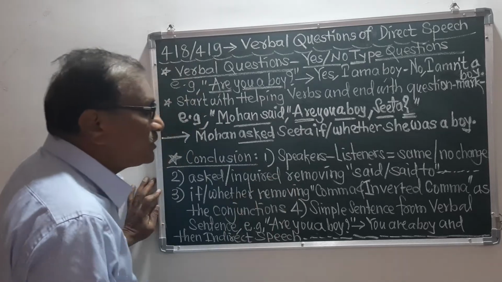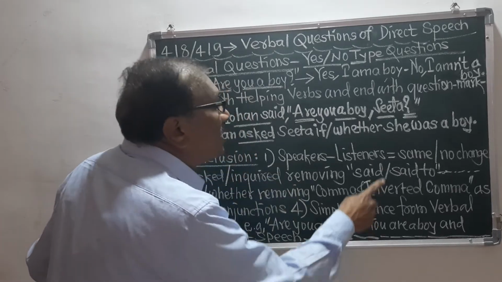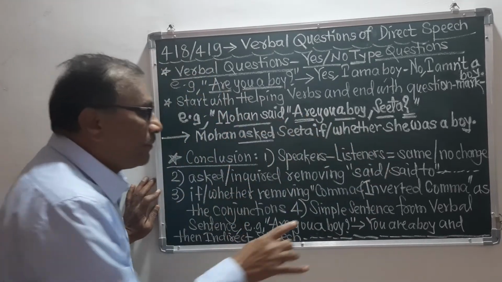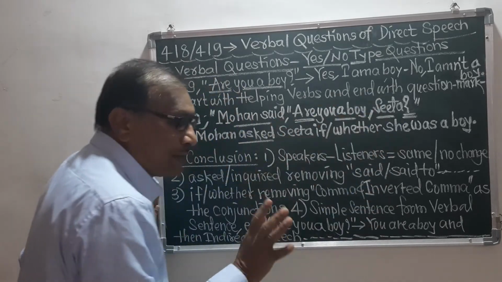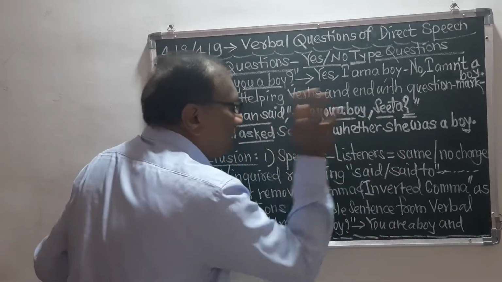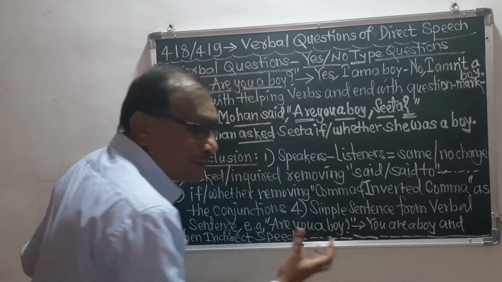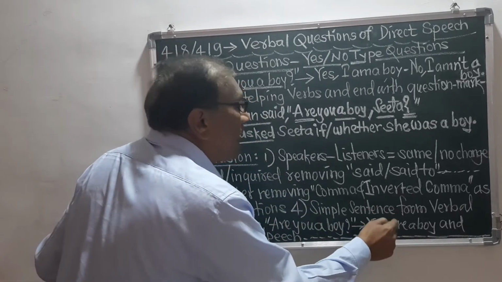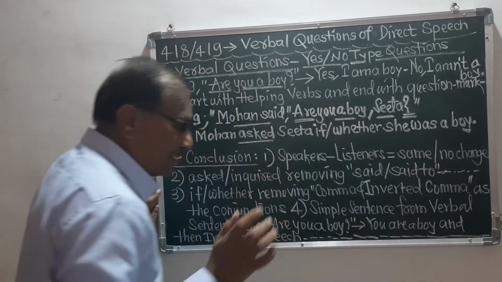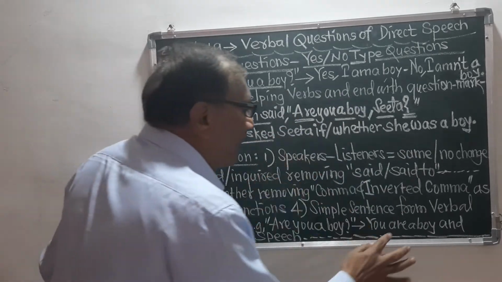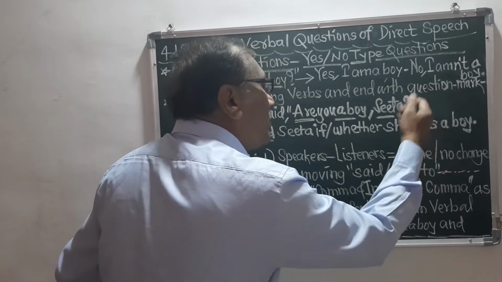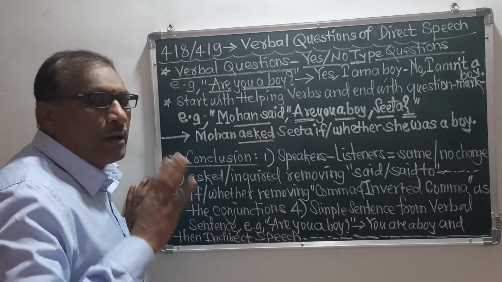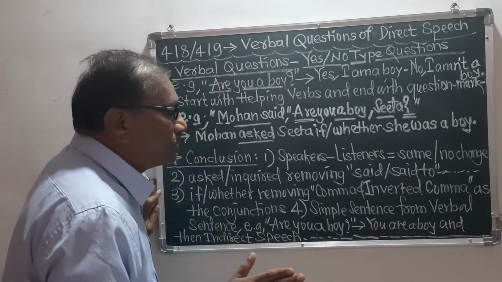So what is the indirect speech? This you has become she, because this you is Sita. This are is the present tense, and so this are has become was. Then a remains a, because the articles never change.